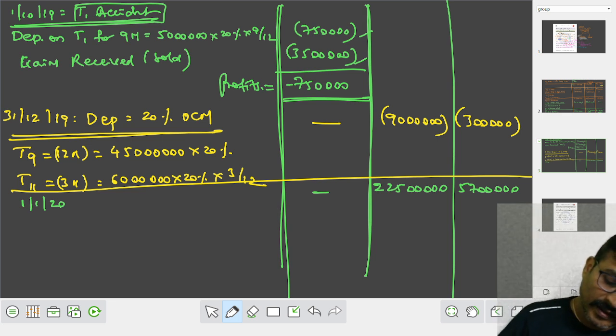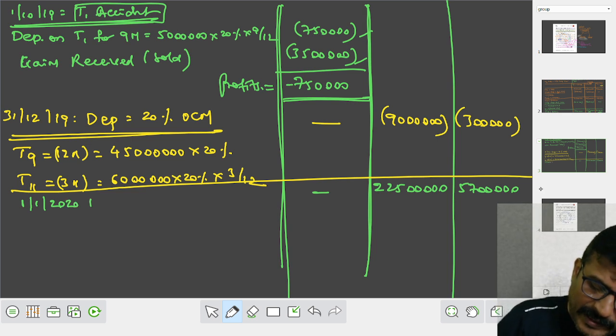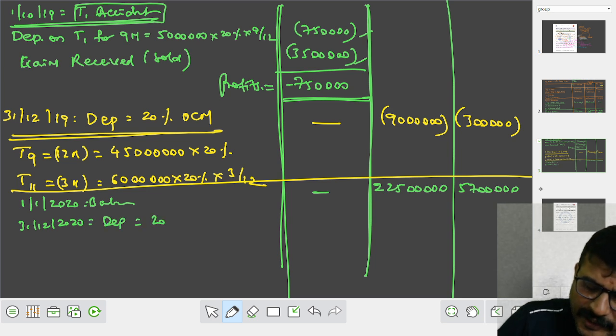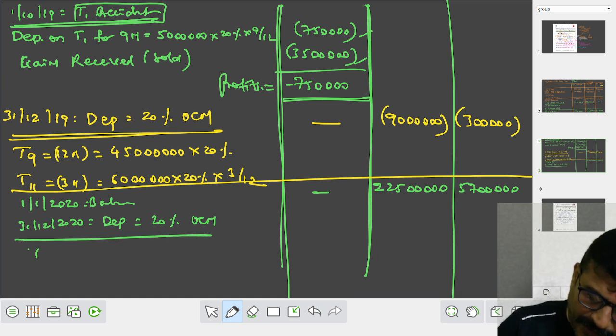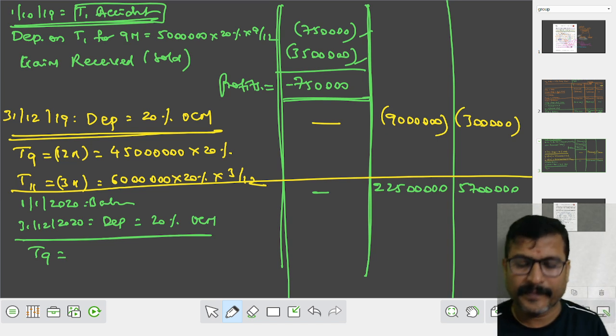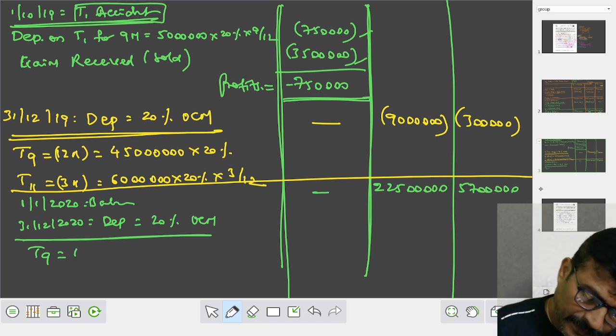Fine. Now, we are in January 2020 as a balance. Now, 31st December 2020. Depreciation 20% under what method? OCM method. Now for 9 trucks. What is the cost of the 9 trucks? Same. 4 crore 50 lakhs into 20%.